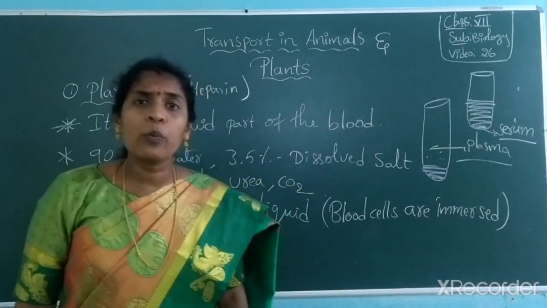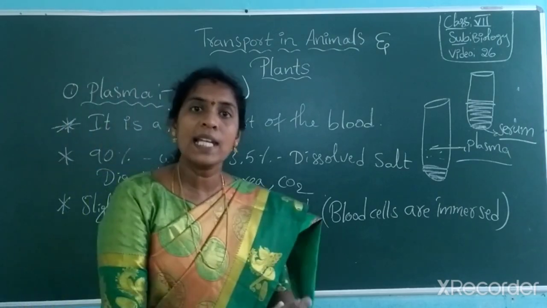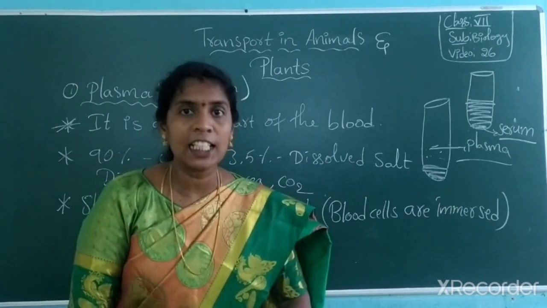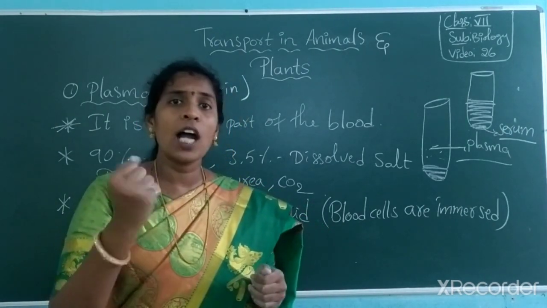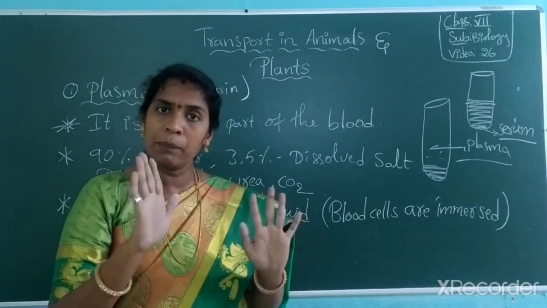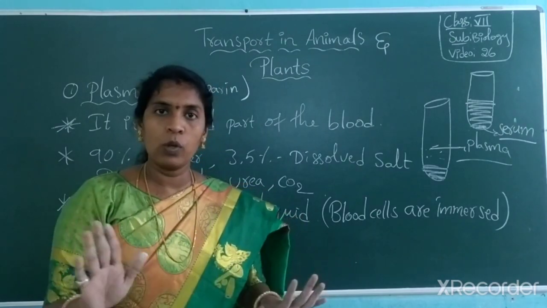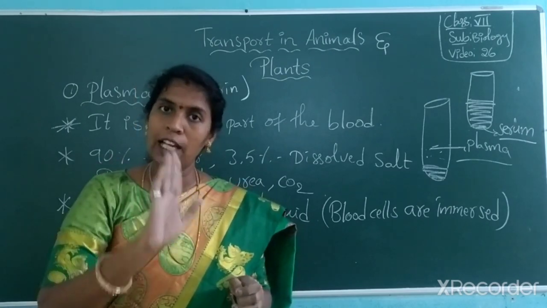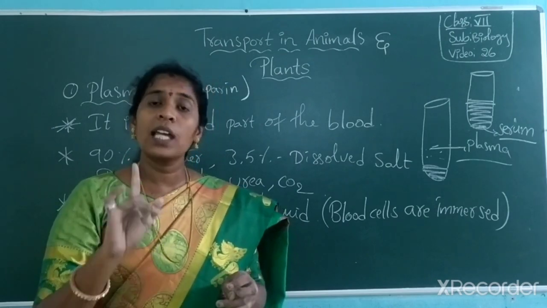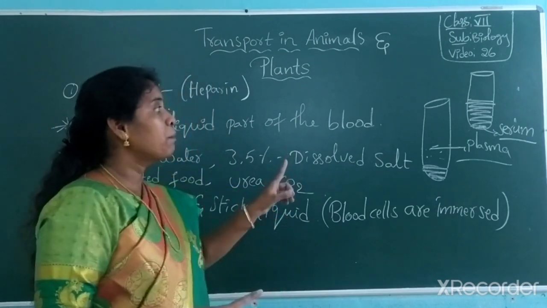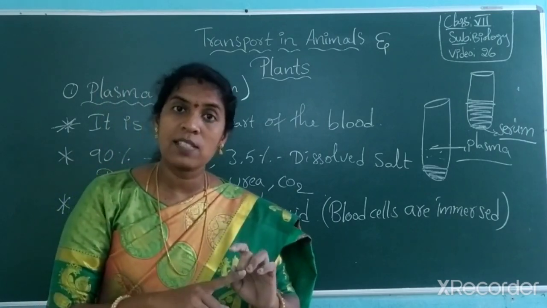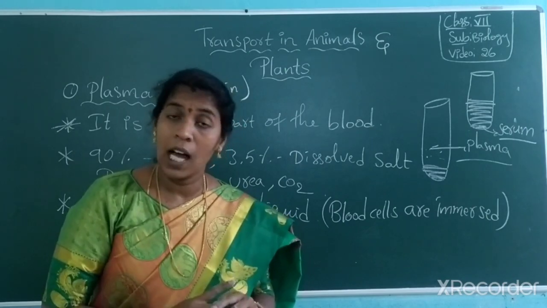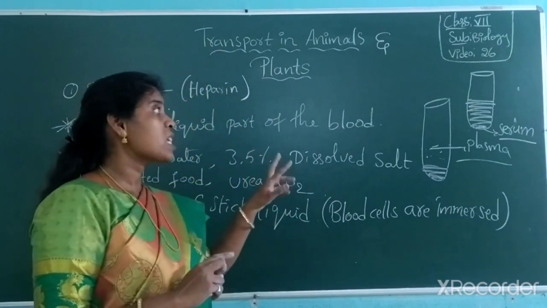What is the difference between this serum and the plasma? Very simple thing. Serum, after clotting blood, we get the white color fluid, which is again not mixed with the blood. Once the blood is clotted, it never dilutes with the serum. Once serum is formed, when blood gets clotted, then only we get serum. Serum contains only white blood cells, but plasma contains white blood cells, red blood cells, platelets, and organic, inorganic components with the heparin material. Understood? So that is the difference between plasma and serum.